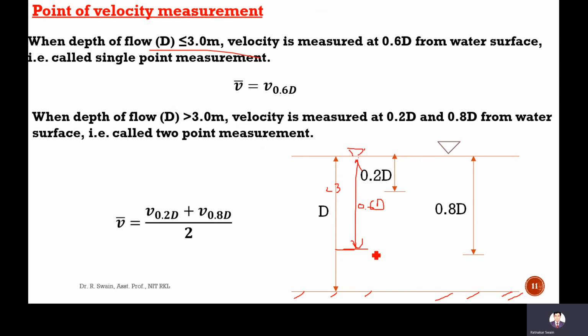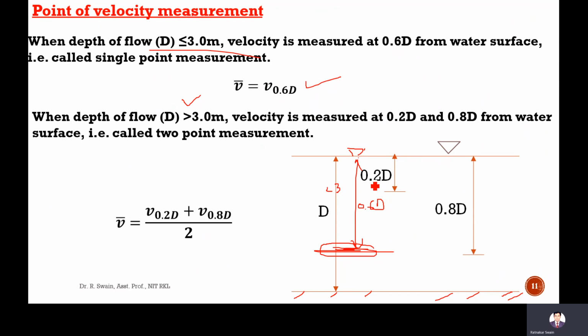Velocity is measured at this point. This is called single point measurement, and that velocity is considered the mean velocity of the flow.